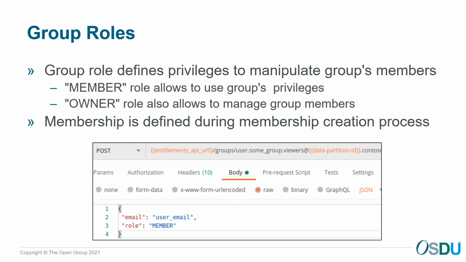A group member may have either of two roles, owner or member. The member role grants all privileges provided by the group. Along with that, the owner can add and remove group members. For example, as the group's owner, you will be able to add a new user to this group or remove a user from there. The role is assigned to the user during the Add User to List of Members request. Also, the owner role is assigned to the requester during the group creation. In this screenshot, you can see the request to assign the member role to the user. The role property defines the granted privilege.